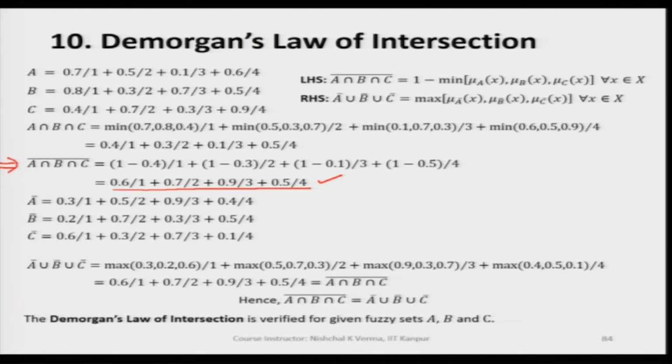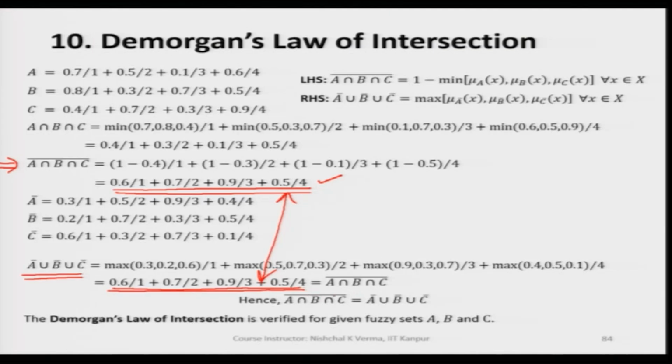Now, let us take the union of A complement, B complement and C complement. When we take this union, we get 0.6/1 + 0.7/2 + 0.9/3 + 0.5/4. So, if we compare this discrete fuzzy set with the previous one, we see that these 2 fuzzy sets are equal.